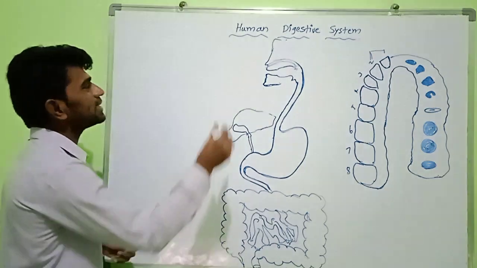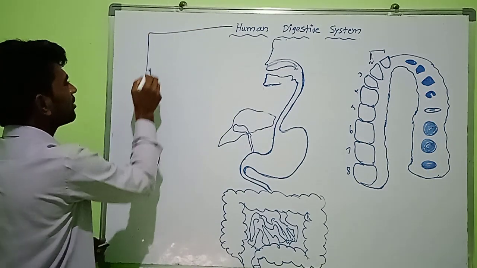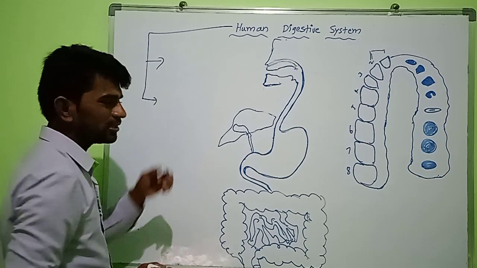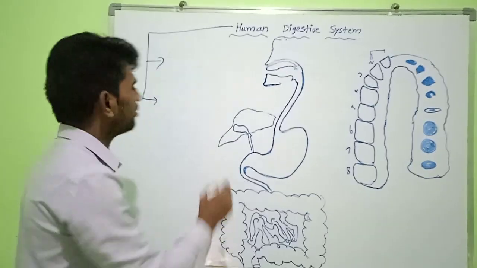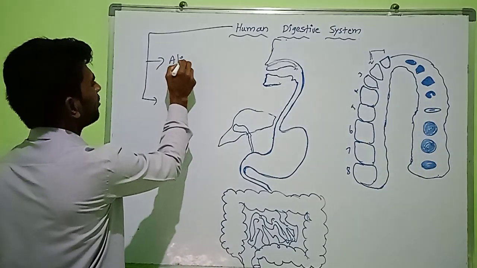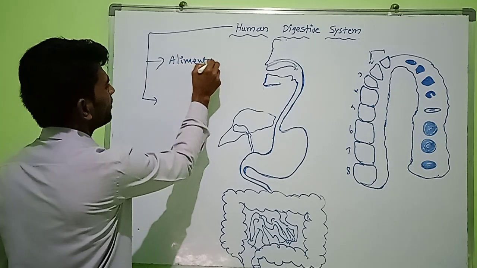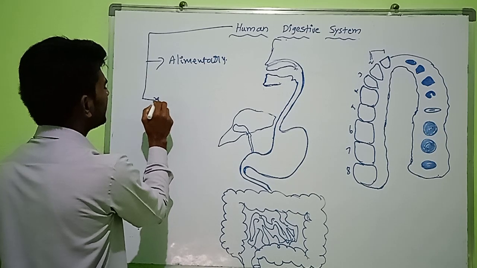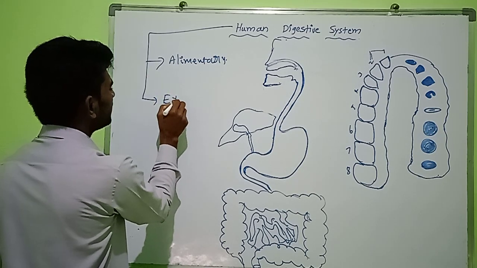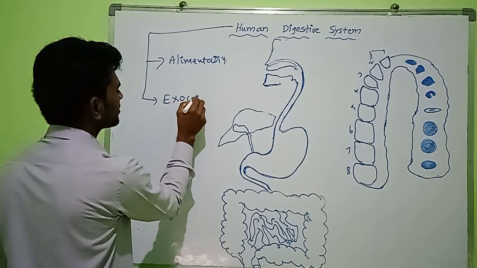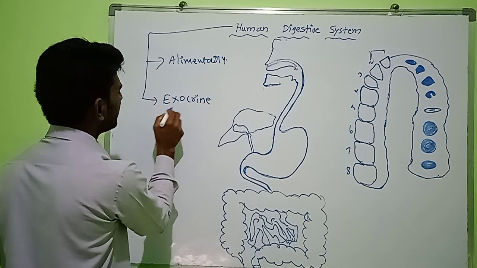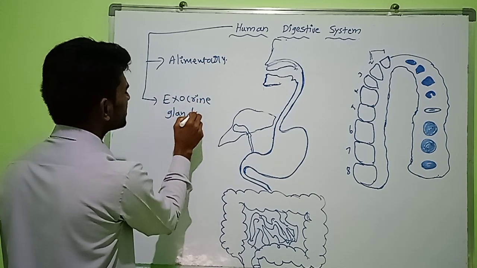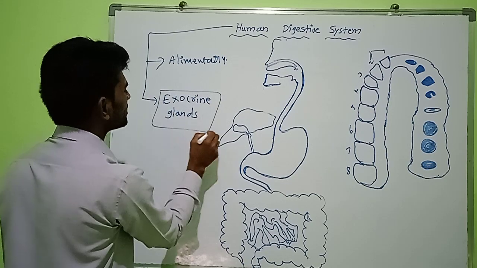The human digestive system is associated with the alimentary canal and associated glands, meaning exocrine glands, which secrete digestive juices.